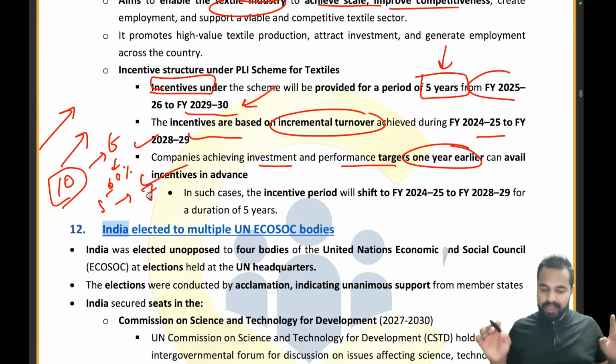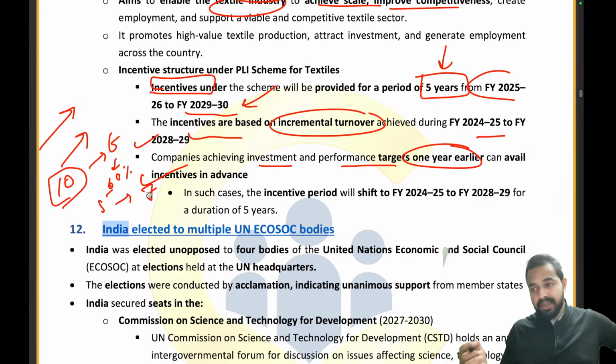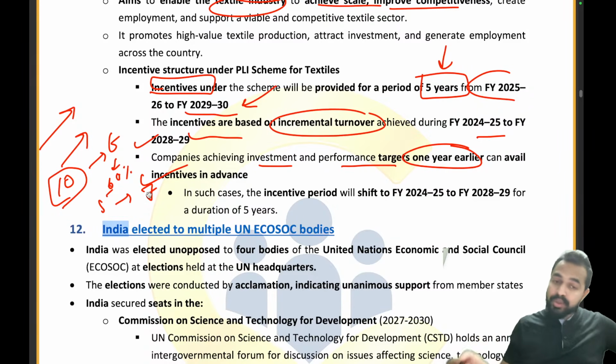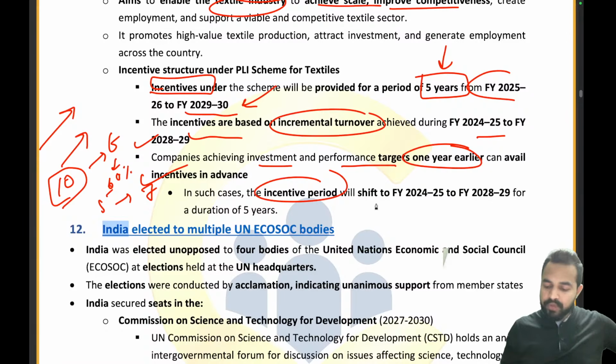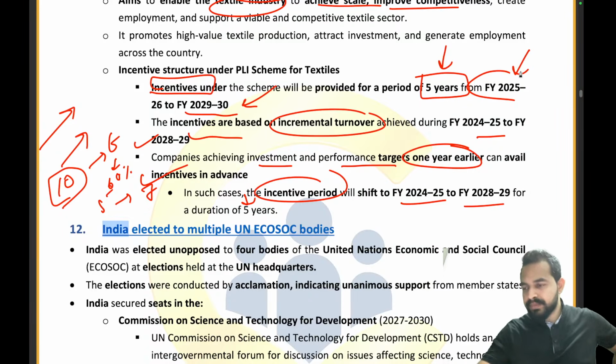Similarly, my dear friends, a very, very important point: if you are investing that particular amount that you have committed, and you are also achieving that performance target 1 year earlier, then you will be availing the incentive in advance. So in such a case, the incentive period will shift to fiscal year 24-25 to 2029 for a duration of 5 years. Earlier this period was fiscal year 25-26 to 29-30. Clear to everyone?